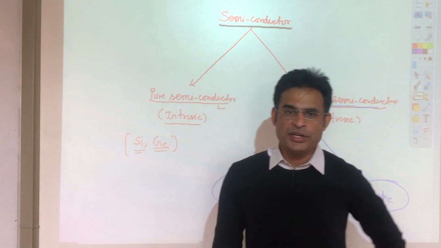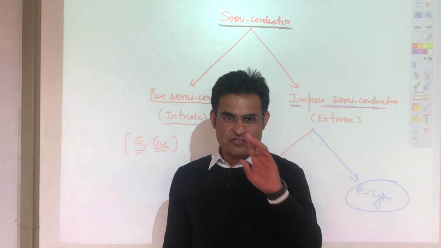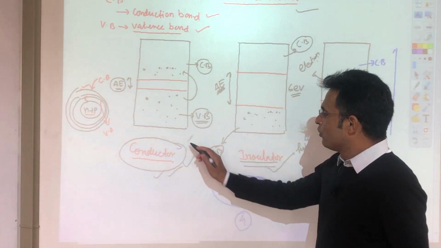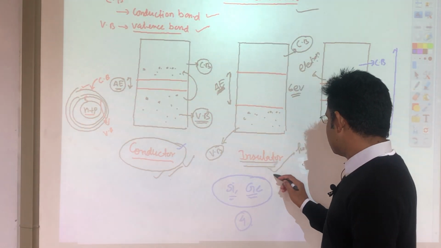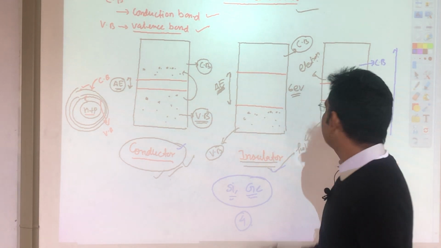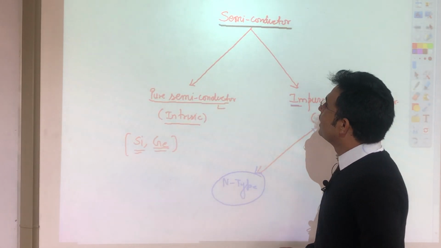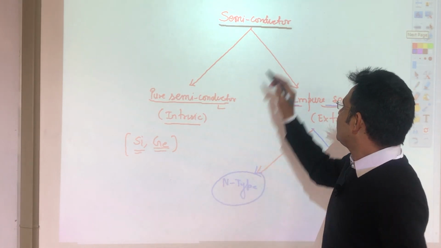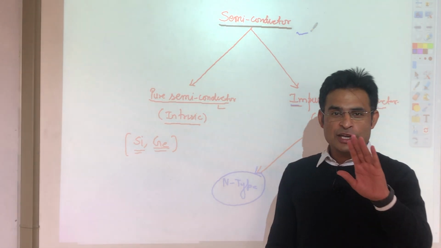As in the last video, based on band theory, we differentiated what is a conductor, what is an insulator, and what is a semiconductor. Now, in this video I am discussing the types of semiconductor. Basically, you can divide semiconductors into two parts.